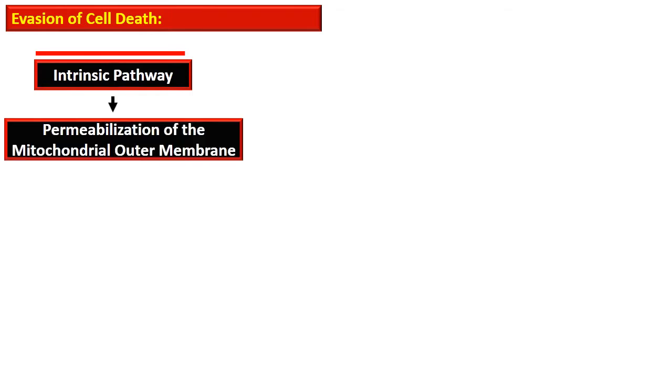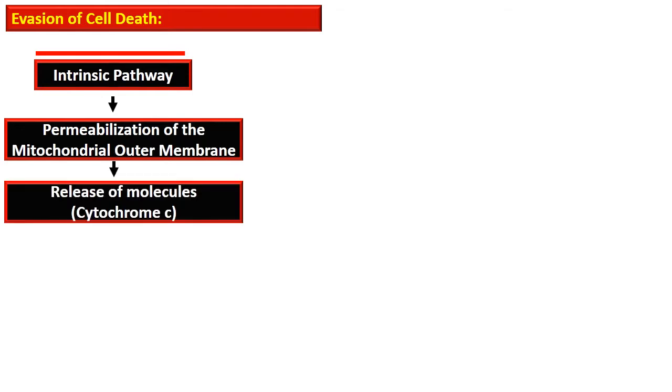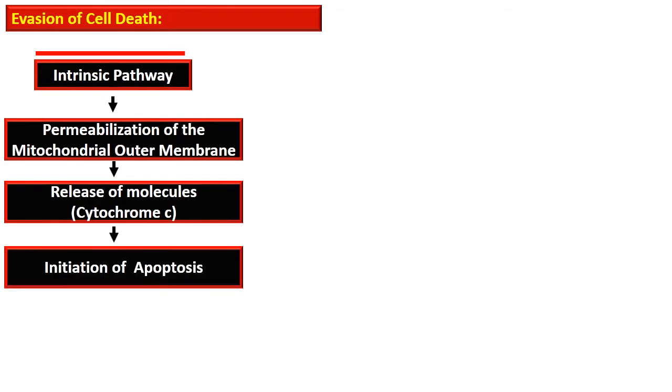Before going into the mechanism of evasion of cell death, we will first see how the intrinsic mechanism works. The intrinsic pathway of apoptosis, when activated, leads to permeabilization of the mitochondrial outer membrane, which releases cytochrome C molecules into the cytosol and starts the apoptosis.